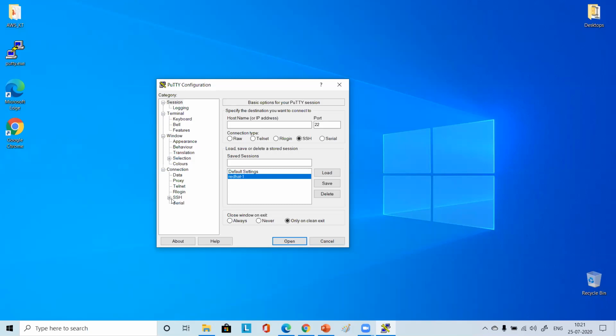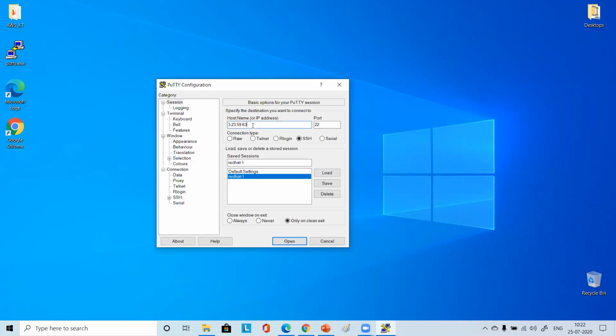Please connect. Open this putty.exe, double click, open it. In saved sessions, load it. Then open.